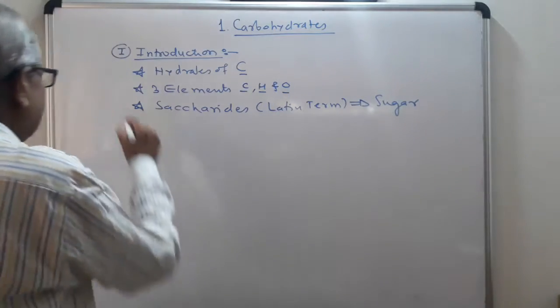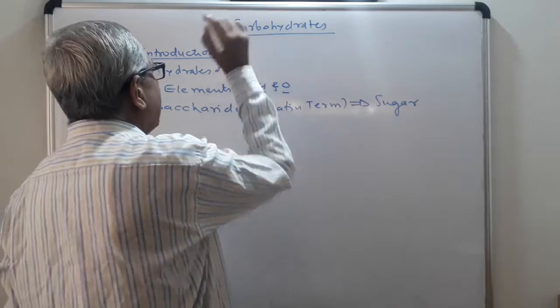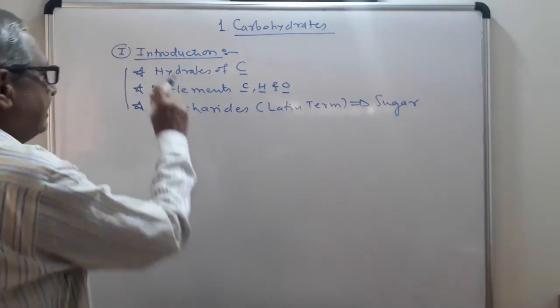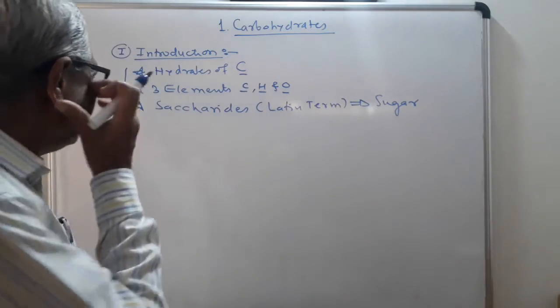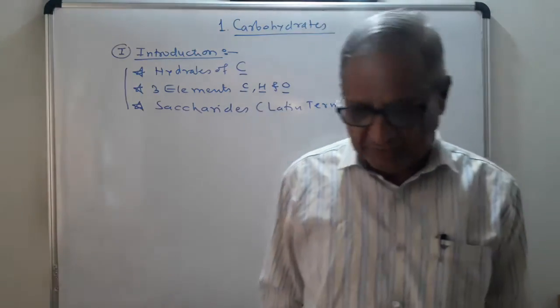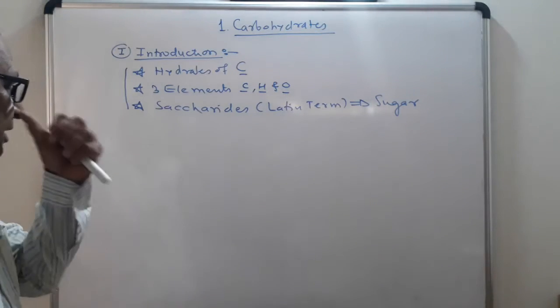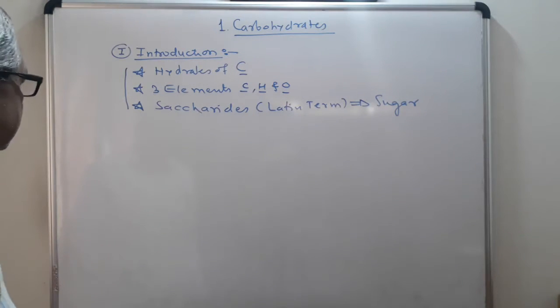So these are the 3 fundamental points only on the title carbohydrates. These are hydrates of carbon. 3 elements like carbon, hydrogen and oxygen are present. These are also called saccharides. Saccharide is a Latin term meaning sugar.